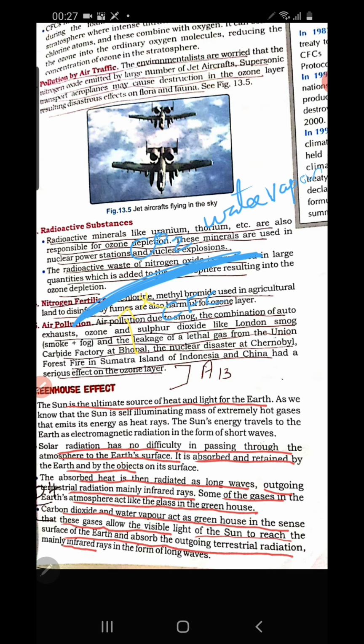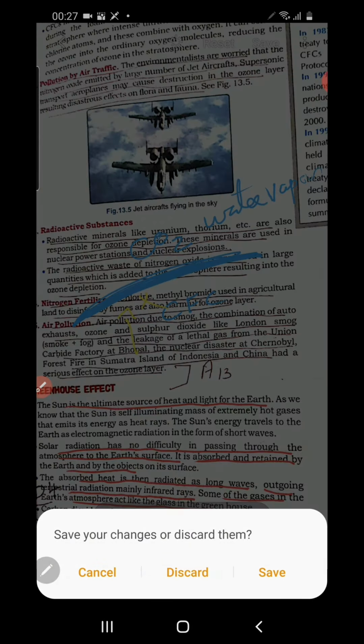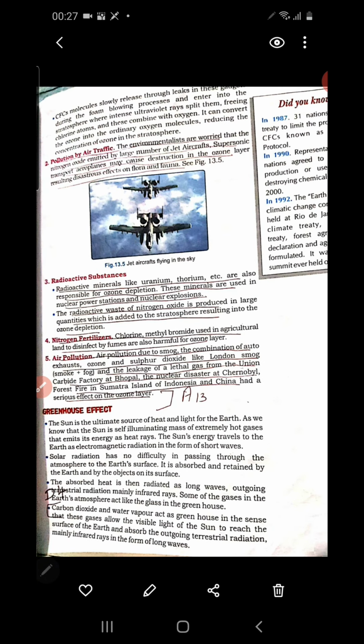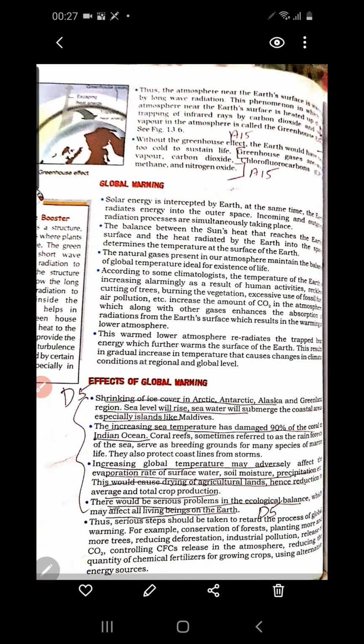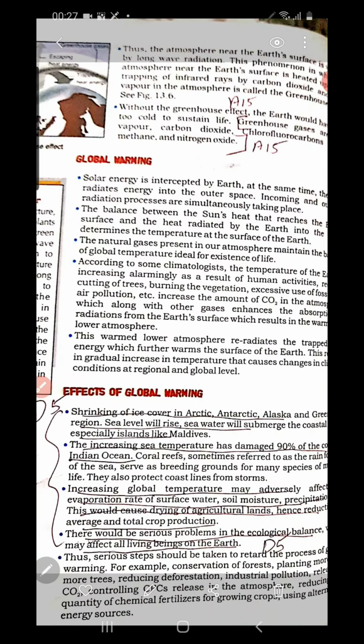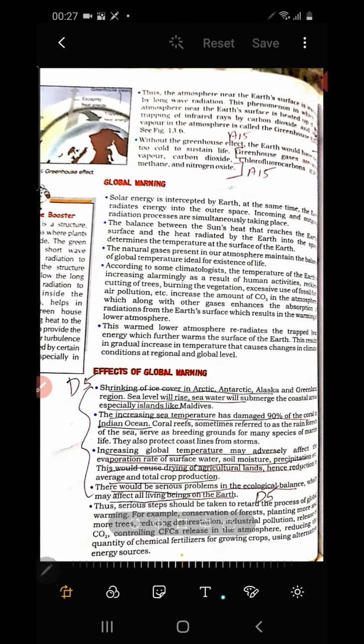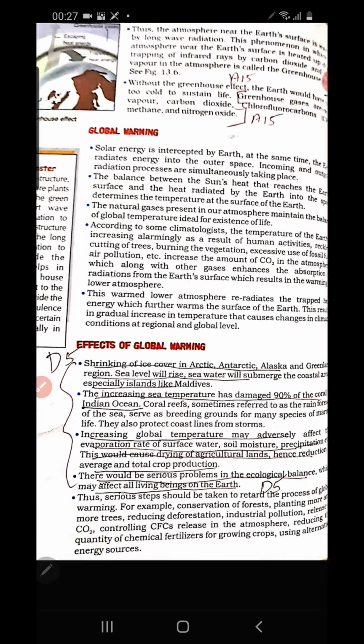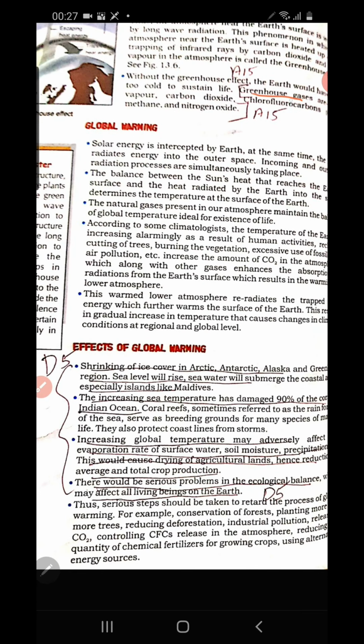So when this heat energy is absorbed by the greenhouse gases, what happens? Temperature increases in the atmosphere. Clear? Okay, then here is the name of the greenhouse gases, so that temperature increases. So you have to learn also the names of the greenhouse gases.